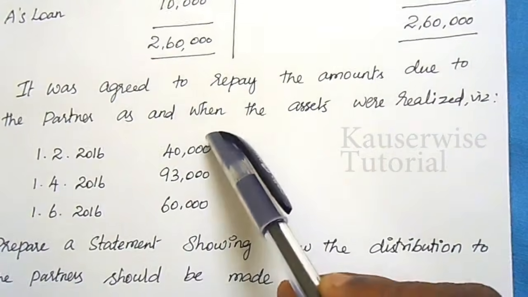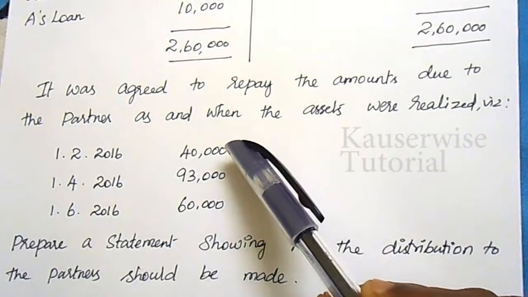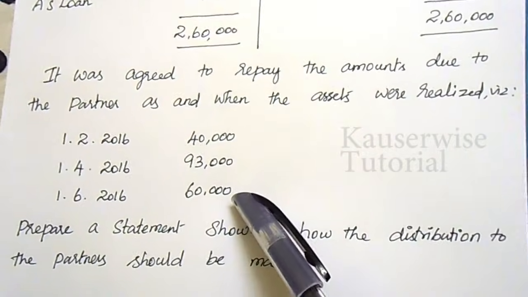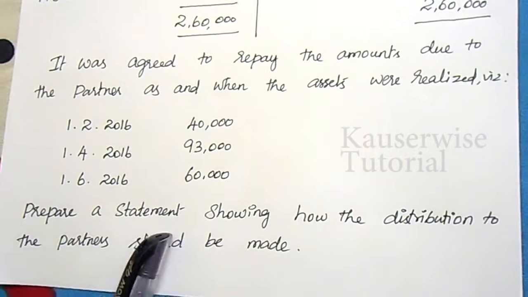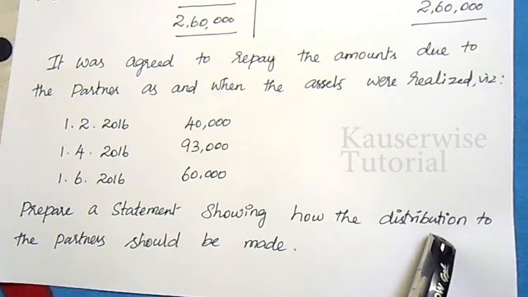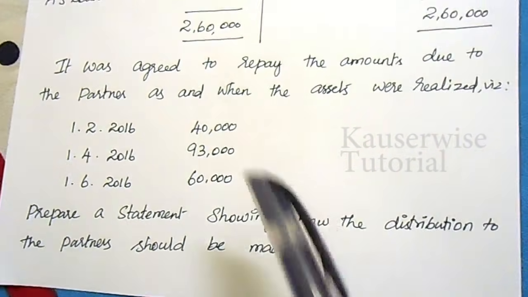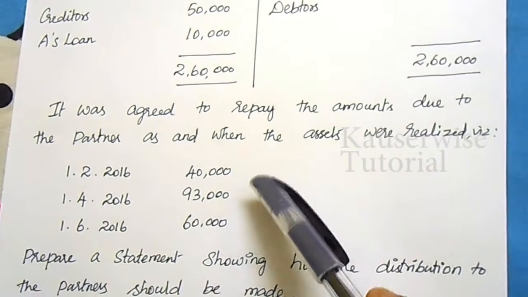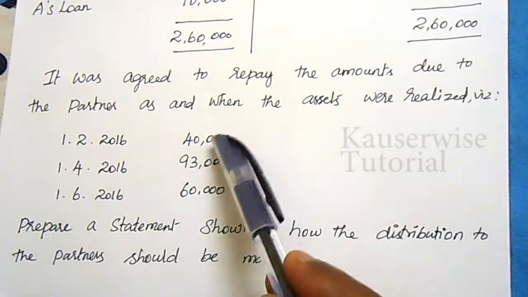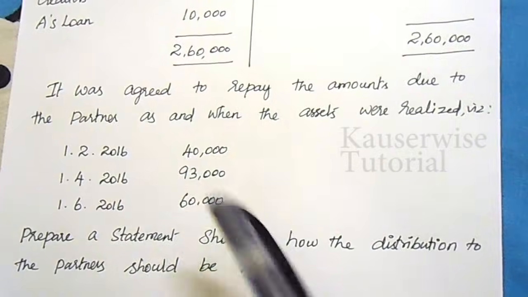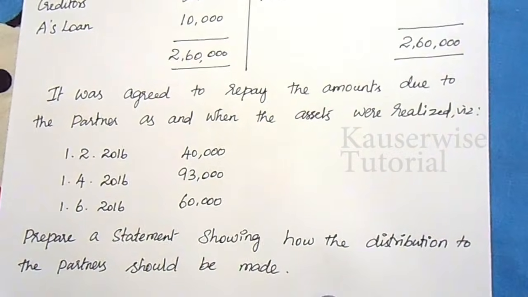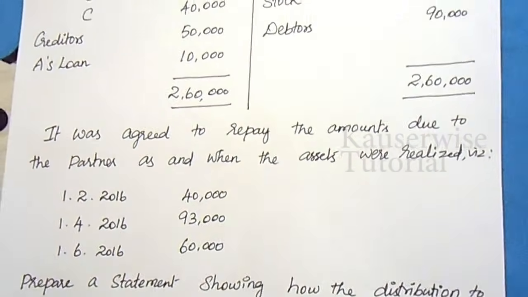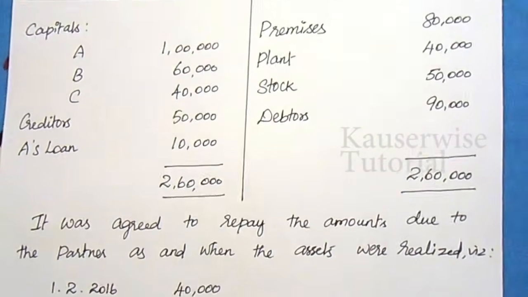It was agreed to repay the amounts due to the partners as and when the assets were realized. These are the three different realizations. The first realization amount is 40,000, the second one 93,000, and the third one 60,000. They ask you to prepare a statement showing how the distribution to the partners should be made. We can prepare it in two different methods: the first is the proportionate capital method, and the second is the maximum loss method. First I am going to explain the proportionate capital method with this problem.